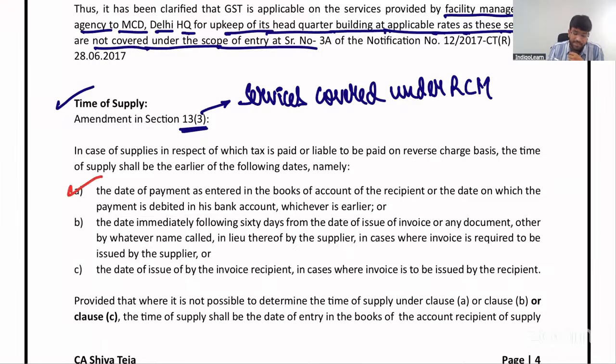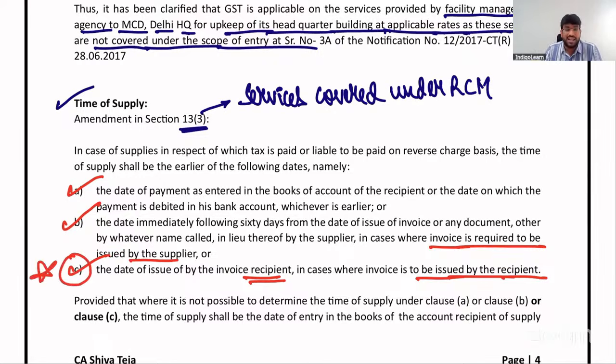First one is same, date of payment. Second one is same, 61st day from date of invoice if invoice is required to be issued by supplier. Third point they gave, date of issue of invoice by recipient if invoice is required to be issued by recipient. These 3 dates, whichever is earlier. This is the only new point that they have added.